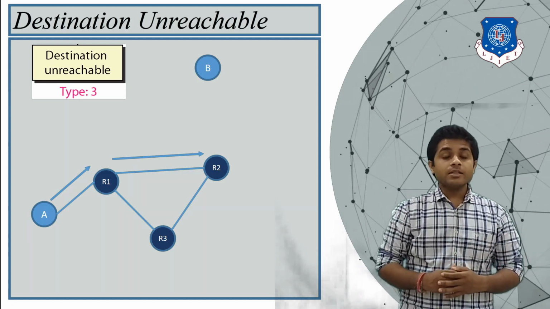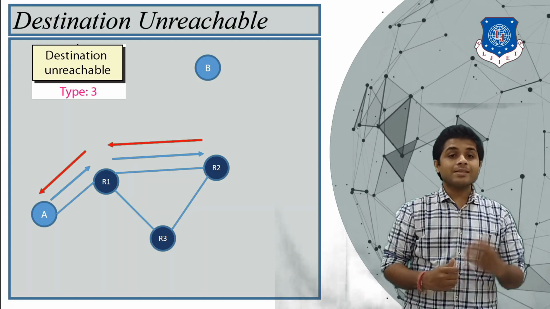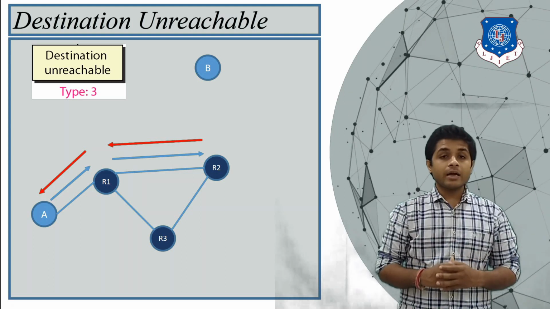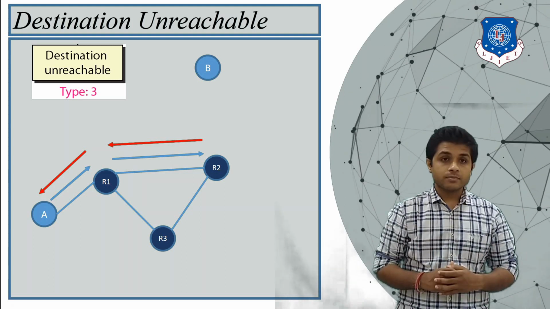So in that case, the router R2 will inform the sender A that the destination is not reachable, so you can try to send the message after some time.